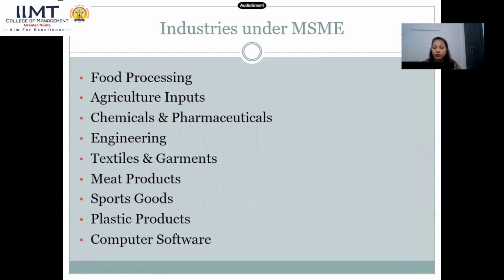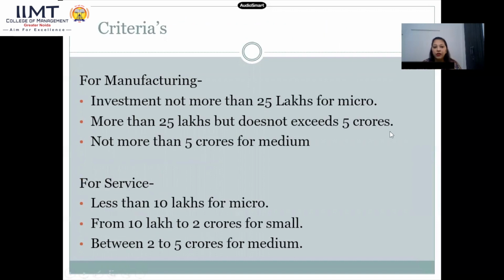Of course, these are a few, but many more industries are there which are not included in this list, but still their contribution is there in the development of MSMEs and our country as well. This is basically the investment criteria.